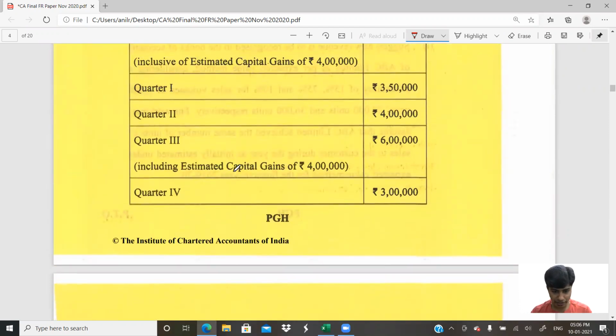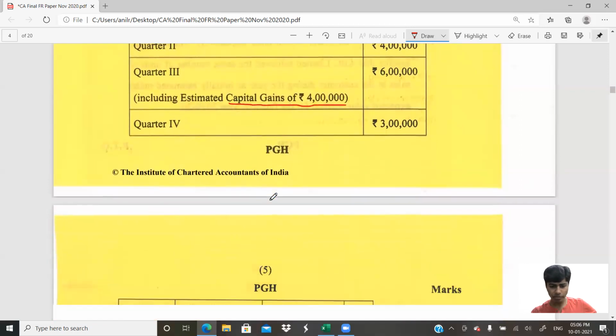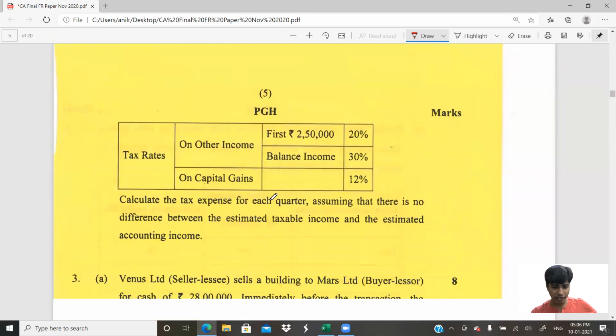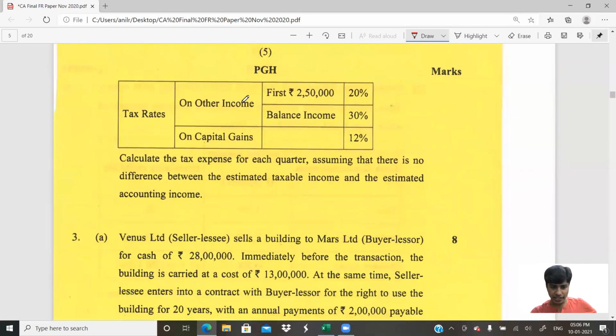There is capital gains. Capital gains will have a different tax rate. Don't tell me, sir, I'm not writing group 2, I'm reading only group 1. But you cleared your CA Inter or IPCC, you should know that capital gains are taxed separately. Okay, so the tax rate applicable will be a little different. Tax rates, other incomes, and capital gains. So they've told us for the normal incomes, the first 2,50,000 is taxed at 20%, and the balance income is taxed at 30%. And for the capital gains, the tax rate applicable is 12%.